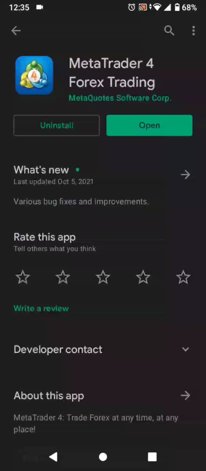All right, so what I need you to do first is go on over to your app store and type in MetaTrader 4. It should look like this, and then you should go ahead and download it. Once it's downloaded, make sure you hit open, and I'll see you inside the app.